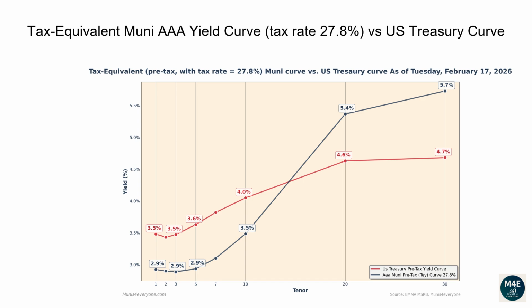What if your tax rate, instead of being 40.8%, is for example 27.8%? You may wonder if Muni yields are higher or lower than Treasury yields if you are in a lower tax bracket. As of 2025, a single filer earning between $103,000 and $197,000 would fall in this tax bracket. More on tax brackets later. Observing the current graph, we can see there are still some parts of the tax-equivalent Muni curve, displayed in red, currently trading above the Treasury curve, displayed in blue.